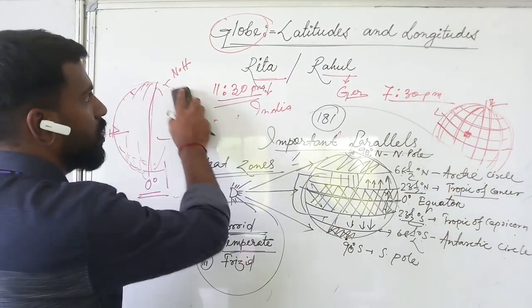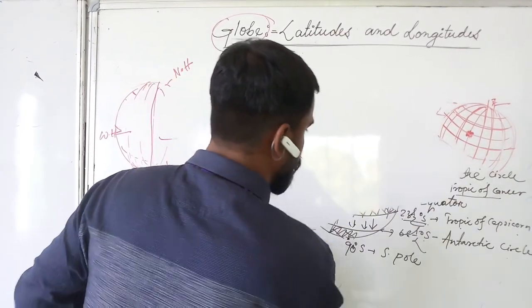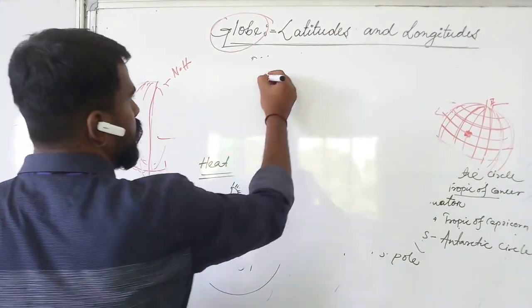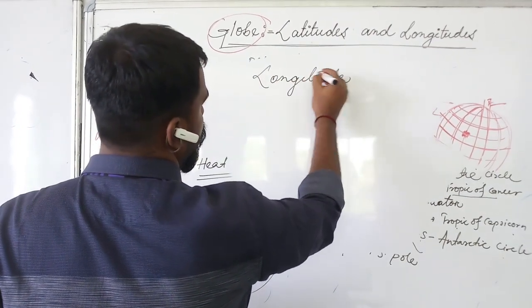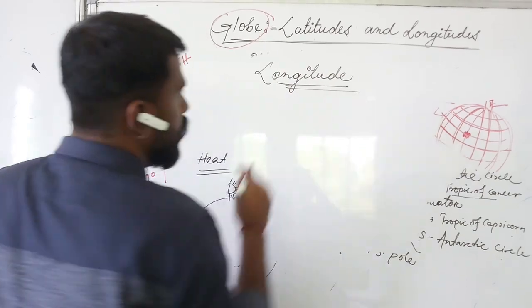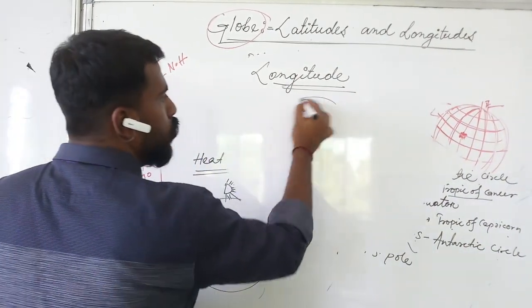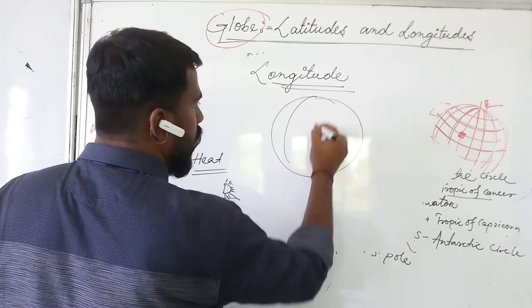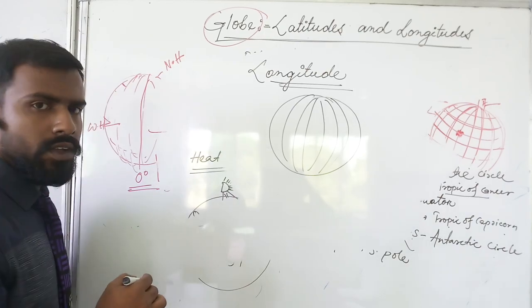Now let us go to the next important thing, that is longitude. Longitudes are the imaginary lines which are drawn vertically from north to south or from south to north, right?